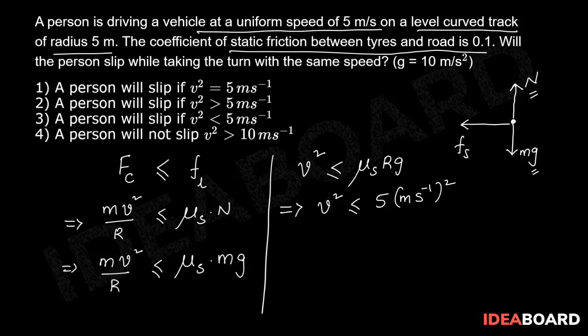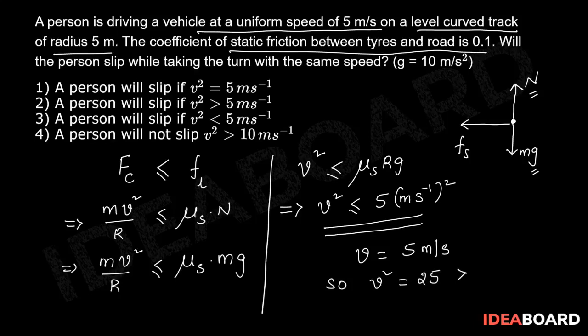Therefore, the person will have safe turning on this level curved track only when v square value is less than or equal to 5. But in the problem, v is given as 5 meter per second. So, v square will be equal to 25, which is far greater than 5. So, the person will slip.